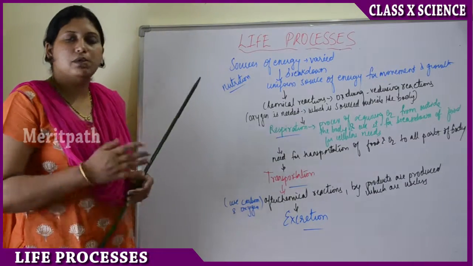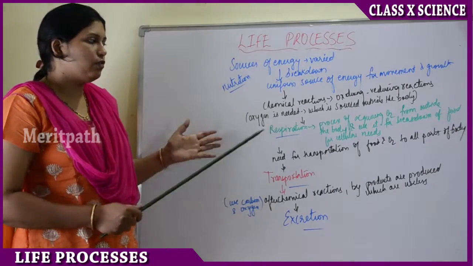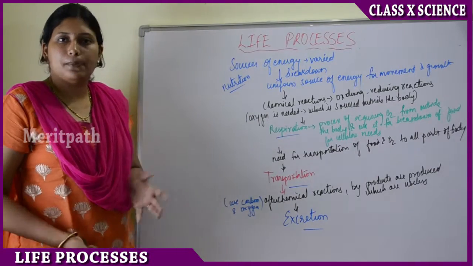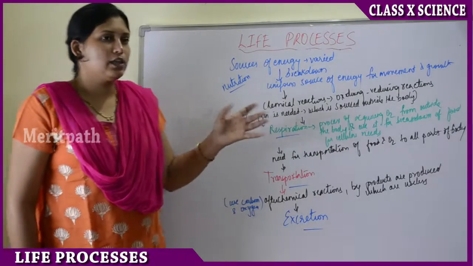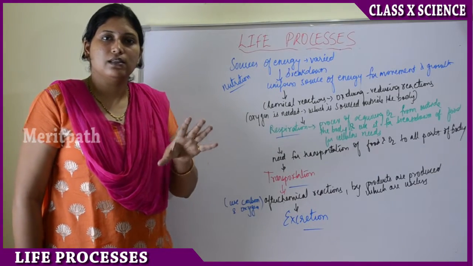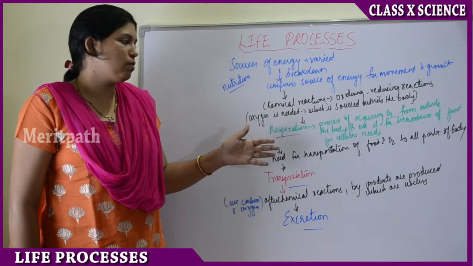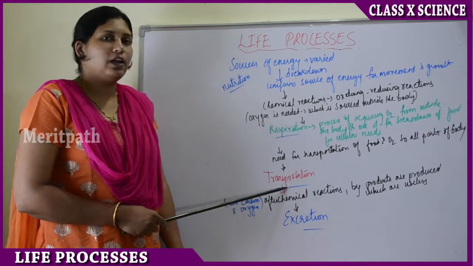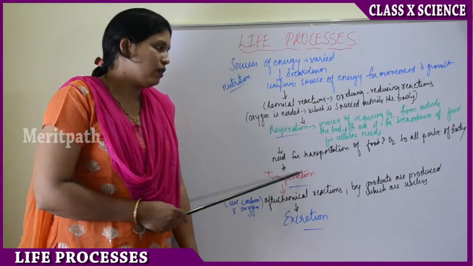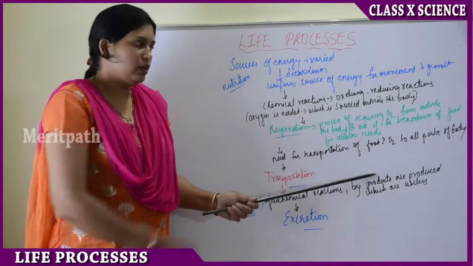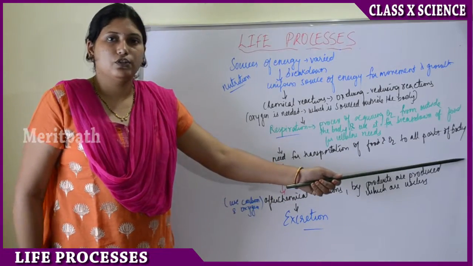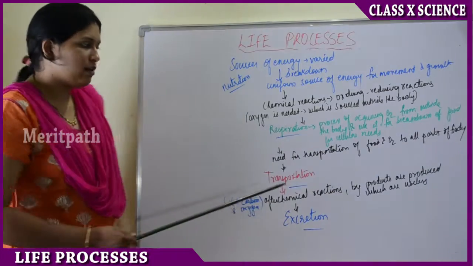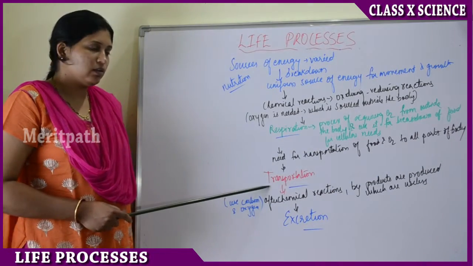Now the food has been broken down, but this food needs to reach all parts of the body. Here the food has been broken down at one single place, but then it needs to be transported to all parts of the body. There comes the transportation life process. So the need for transportation of food and oxygen to all parts of the body is there. That is where transportation comes into account.